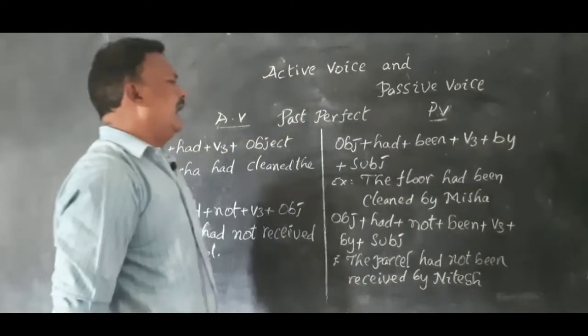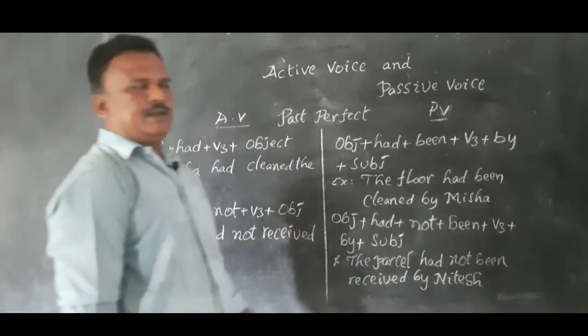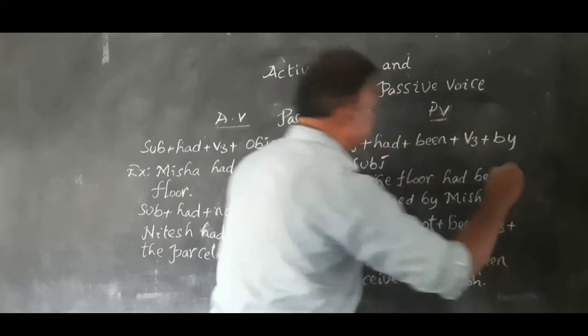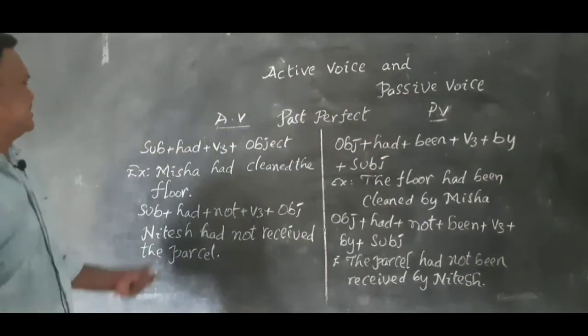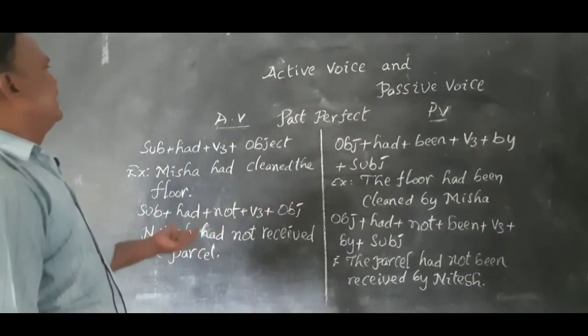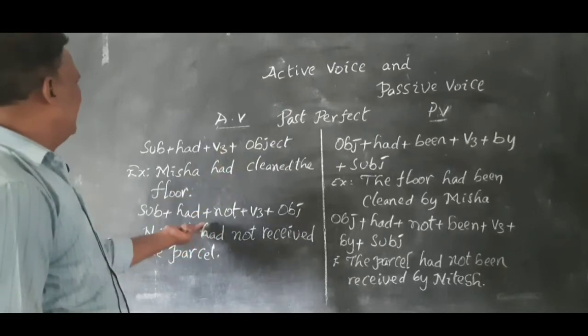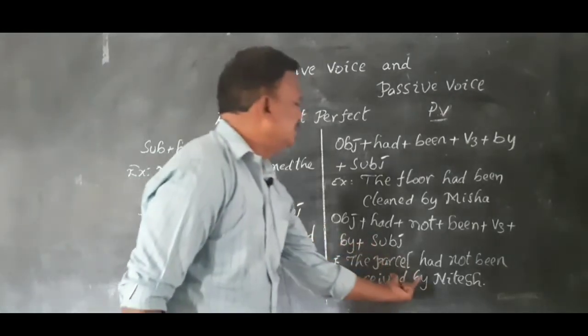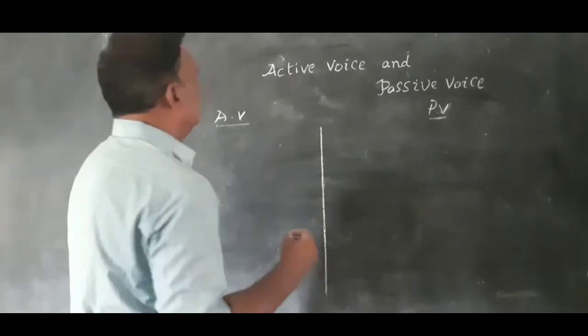Like this, we can change the sentence of past perfect from active voice to the passive voice.